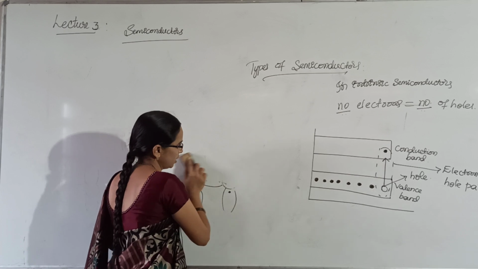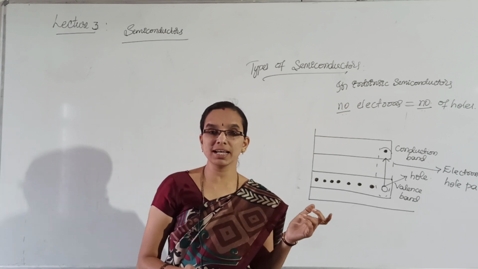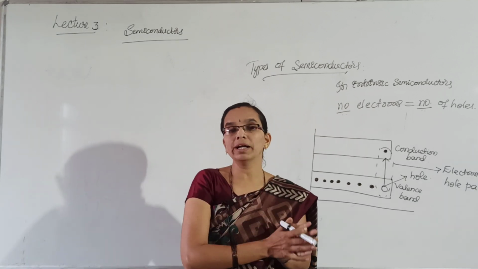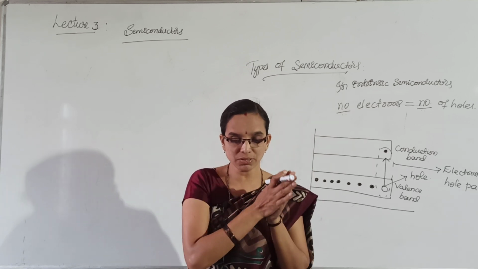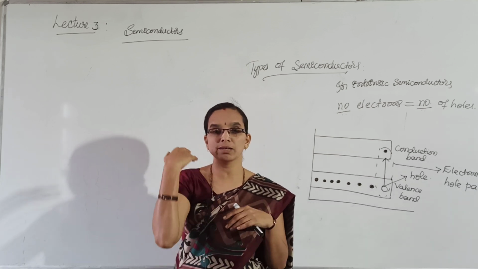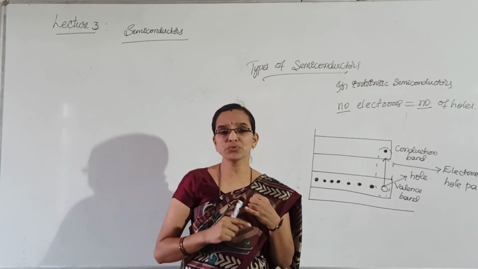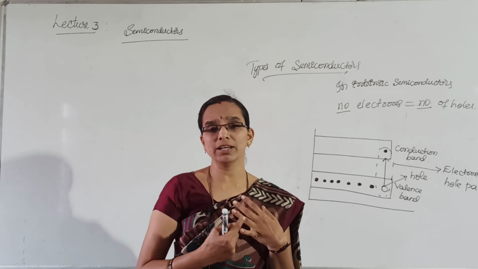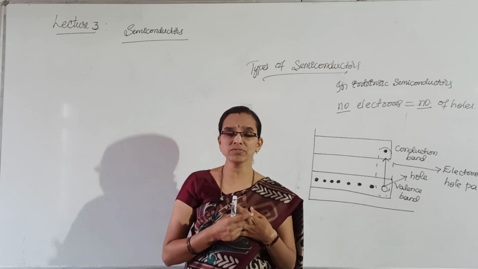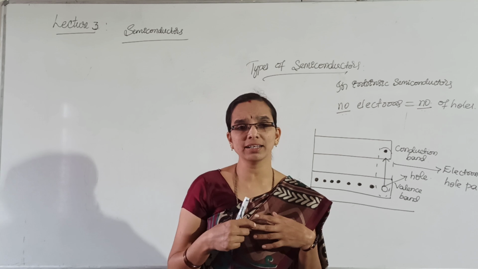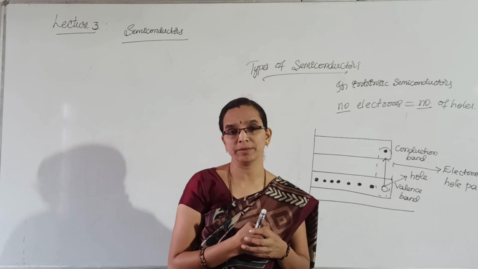When an external voltage is applied, what happens? At 0 degree temperature, these valence electrons will remain in the covalent bonding with the neighboring atoms, and they will be fixed. When the temperature increases, these valence electrons gain sufficient energy and jump to the conduction band. They become free electrons. For each free electron, there will be a deficiency of electron created in the valence band, and that is called a hole, which carries positive charge, and it will start attracting the valence electrons of the neighboring covalent bond.